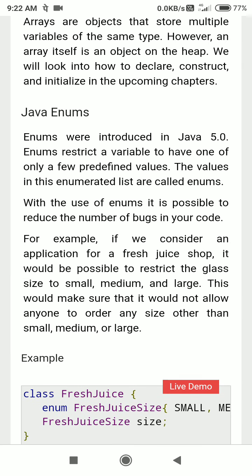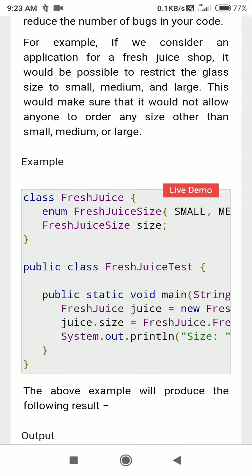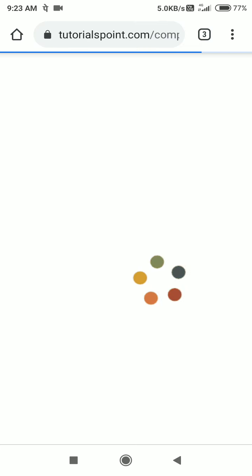Java has enums also. You have seen enums in C also. So let us see an example of enum. Enumerator you have seen in C language.